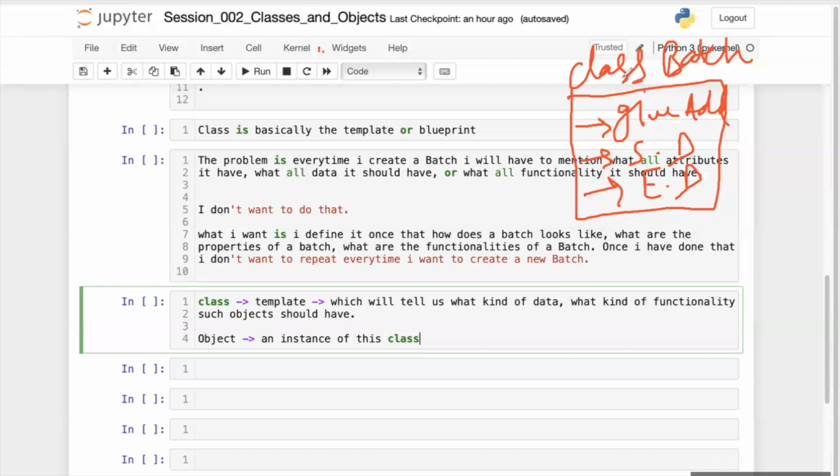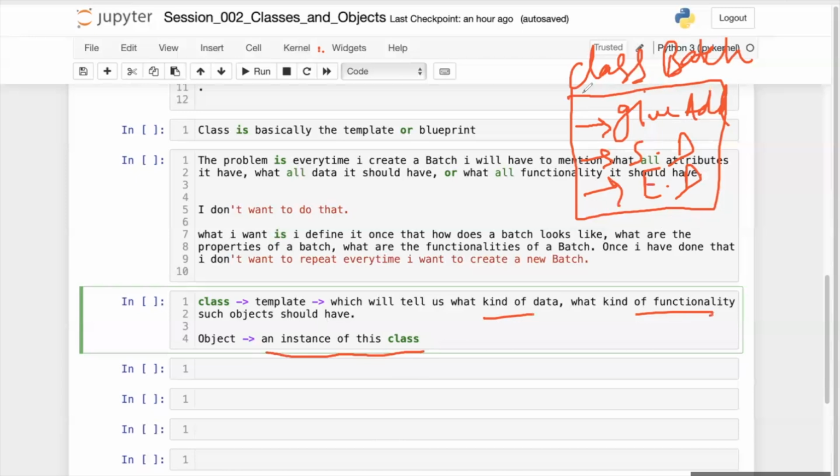But my purpose is, this is a class called batch. This is a template which will tell us what kind of data and what kind of functionality such objects have. An object is an instance of this class.